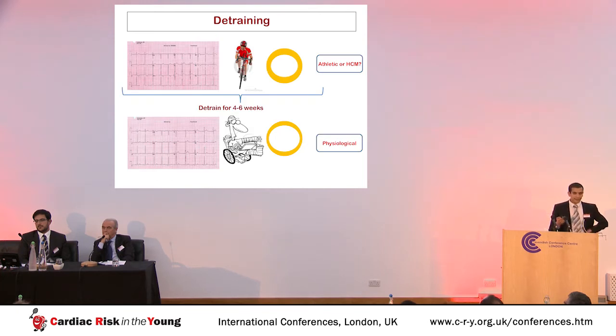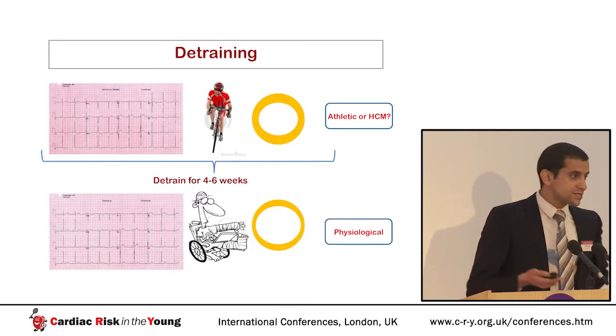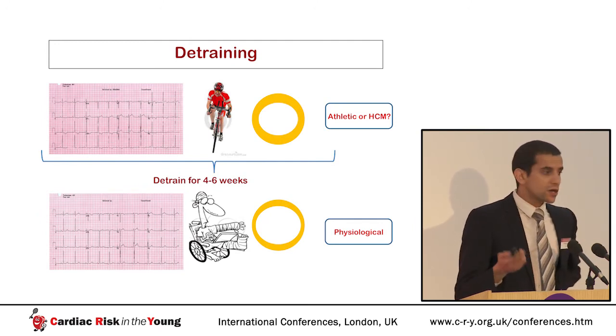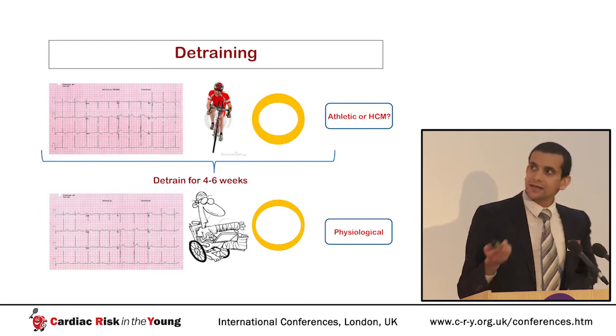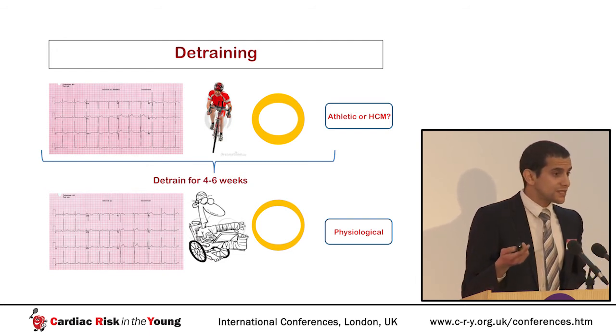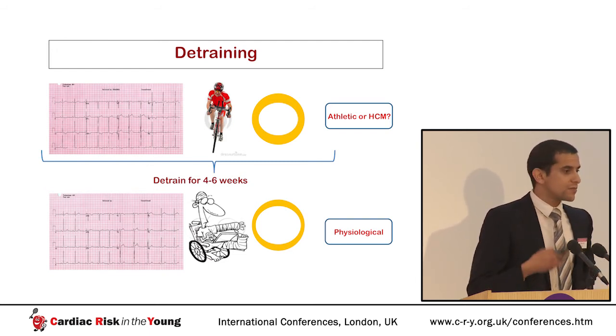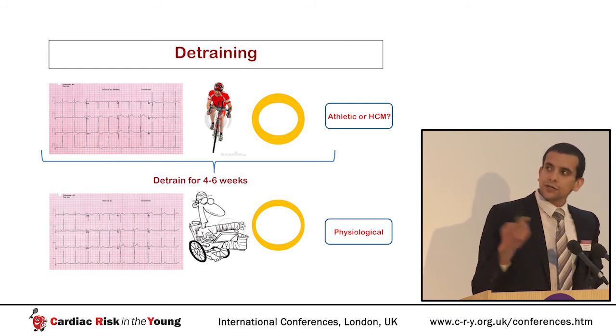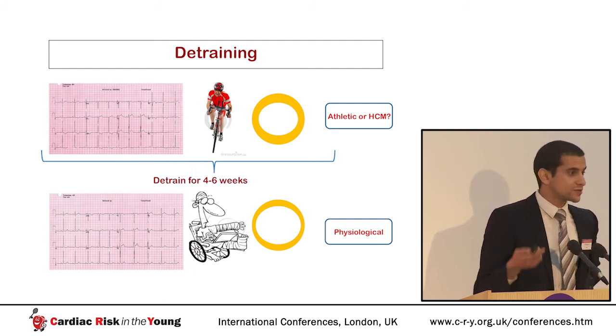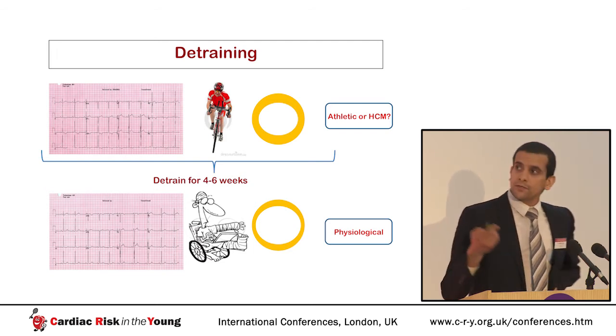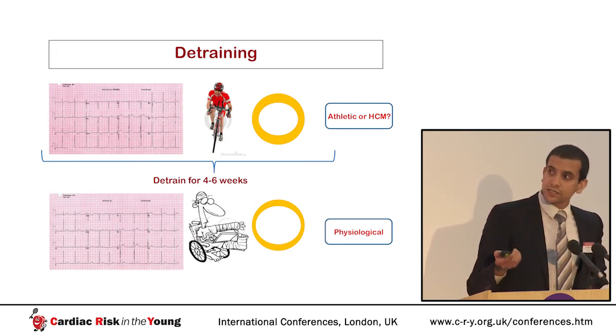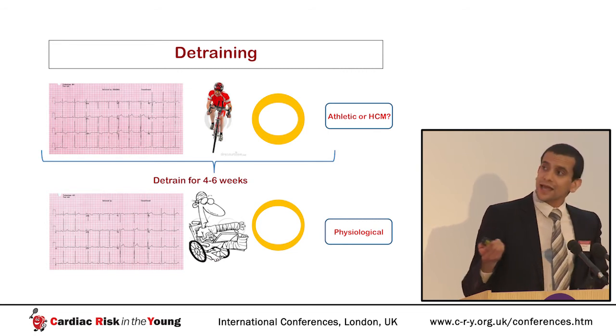And a final tool in the echocardiographic armory for differentiating physiological from pathological LVH is detraining. We may have an athlete, as you see here, with some T-wave inversion and mild left ventricular hypertrophy, athlete's heart or HCM. If we can convince him to detrain for 4 to 6 weeks, we might get some interesting information. Usually, this requires a musculoskeletal injury because athletes don't like to detrain. But we may see that when he comes back after 6 weeks, the ECG changes have resolved and the left ventricular hypertrophy has regressed, which is suggestive of physiological remodeling.